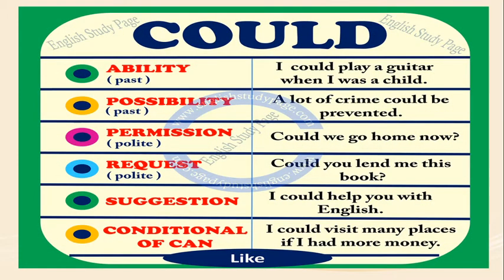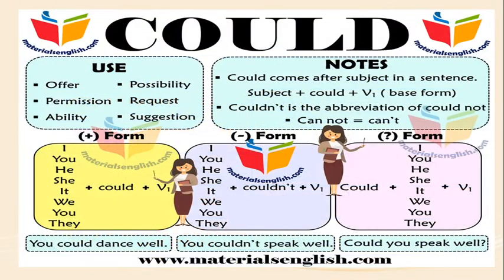This modal auxiliary could is used to express ability in the past, possibility in the past, permission in the polite way, request in the polite way, a suggestion, and the conditional of can. So we should use could properly when you write a sentence. Now the sentence forms: how to write affirmative sentences, negative sentences, and question sentences using the modal auxiliary could.